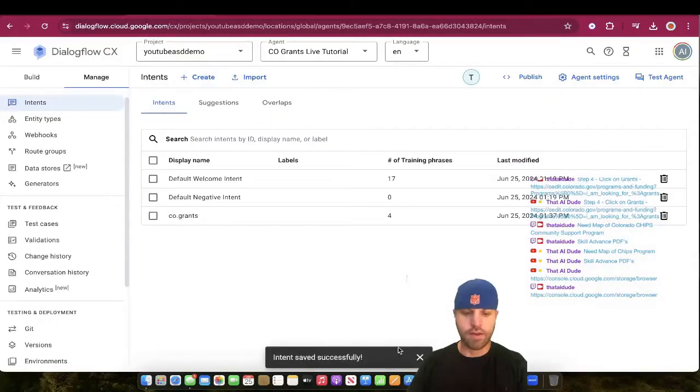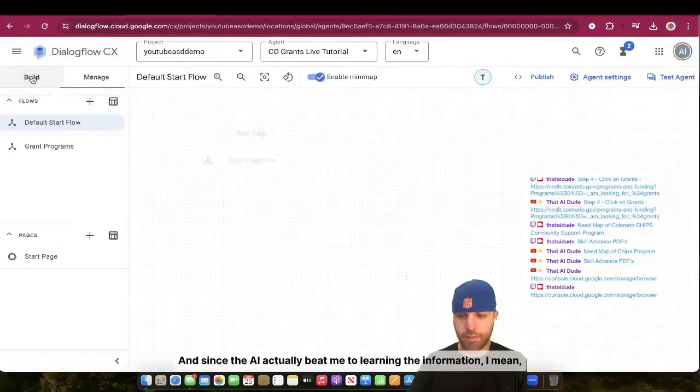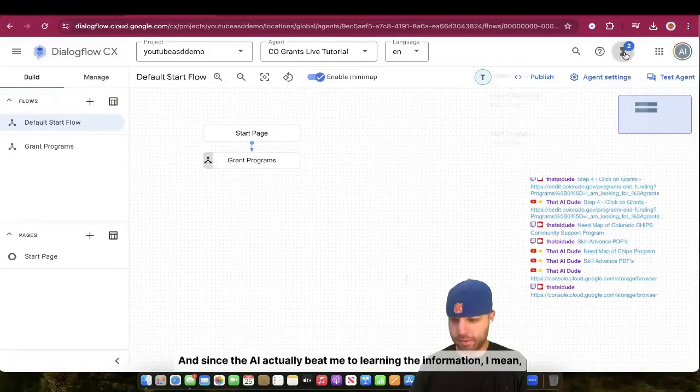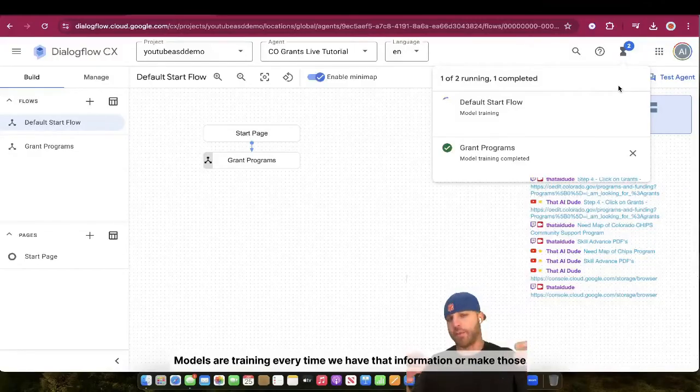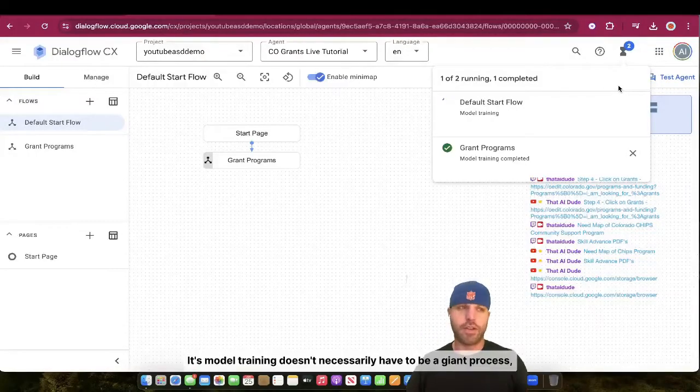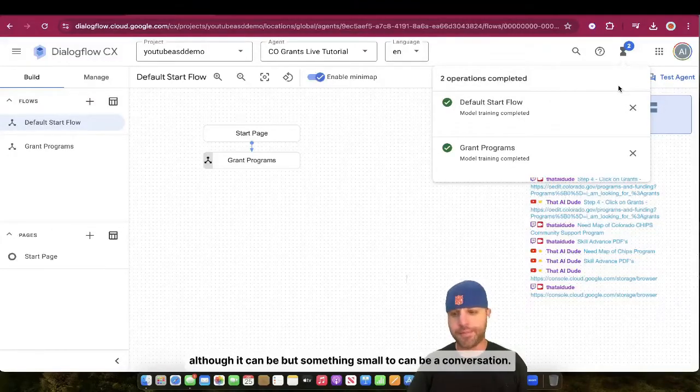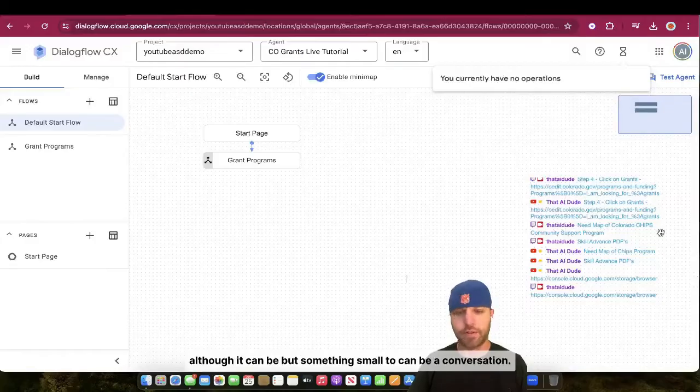Life is good. Okay, and since the AI actually beat me to learning the information, check this out. Models are training every time we have that information or make those interactions. Model training doesn't necessarily have to be a giant process, although it can be. Something small can be a conversation too.